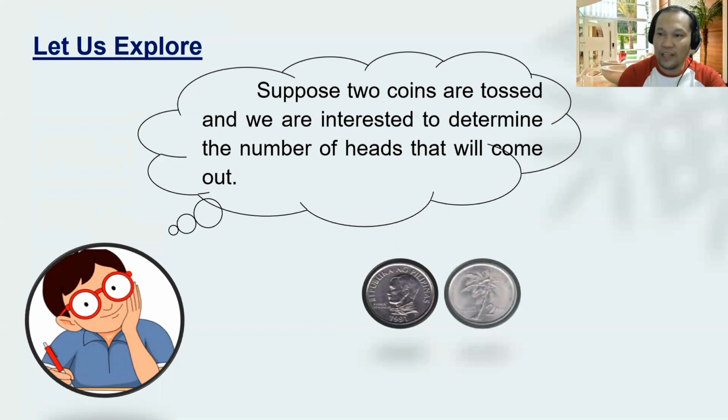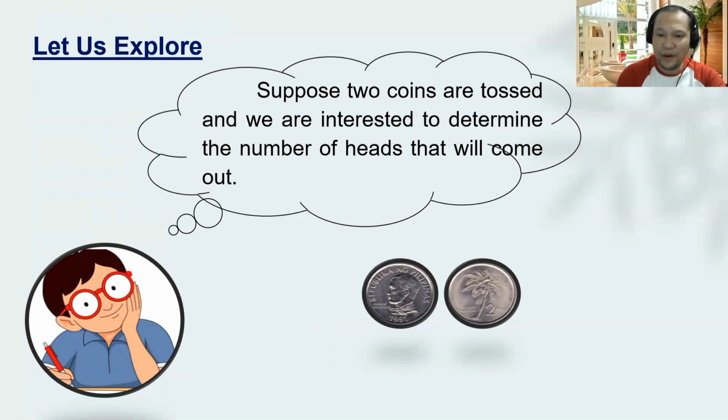You toss a coin or tossing of two coins, therefore, that is an experiment. But you deal with a specific task, and that is determining the number of heads that will come out. Therefore, you are talking about event. Okay. And the event here is dealing with the number of heads when you toss two coins.